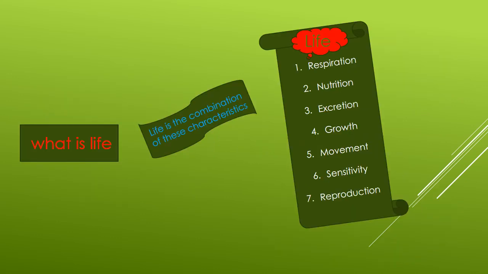So the question is, what is life? Basically, we study about the life in the field of biology, then we must know what is life. Life has no proper definition. Life is basically the combination of certain characteristics. The living organisms showing these characteristics are called living, and these characteristics differentiate the living things or life from the non-living things. These basic features are: number one, respiration.